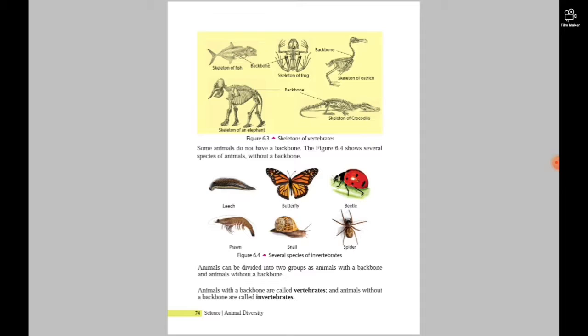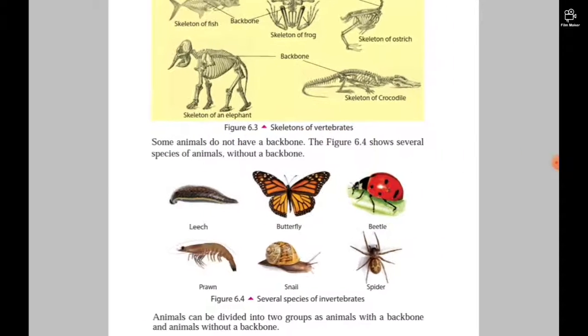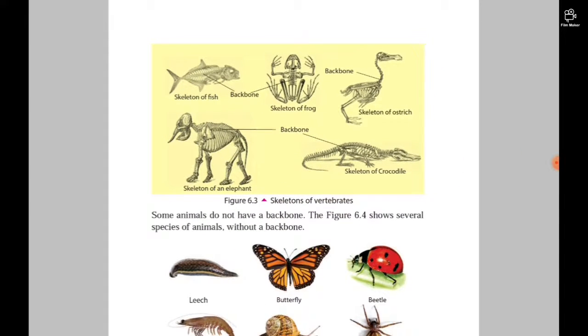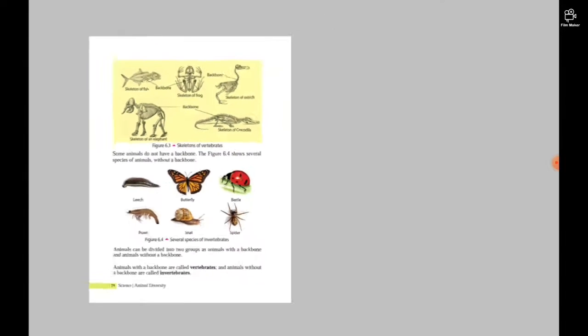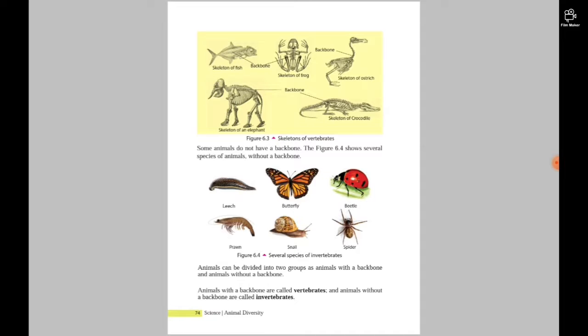Next there are the skeletons: the skeleton of a fish, a frog, an ostrich, an elephant, and a crocodile. I will zoom in so you can see that they have backbones. Some animals do not have a backbone. Figure 6.4 shows several species of animals without a backbone.